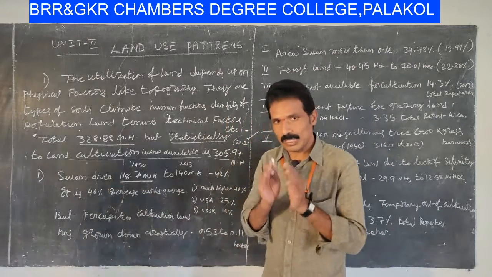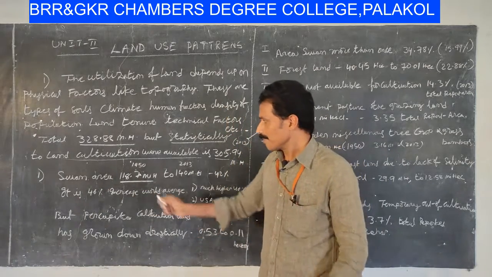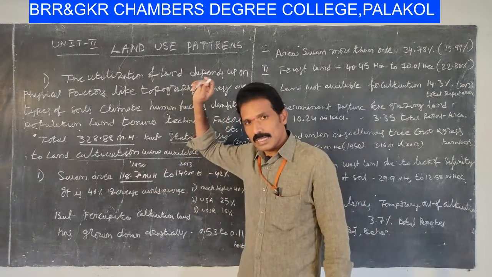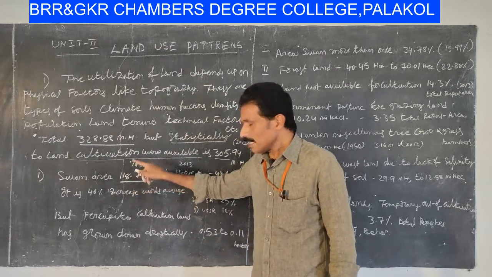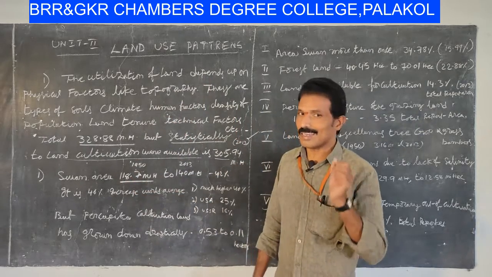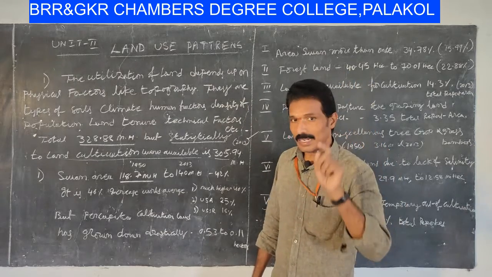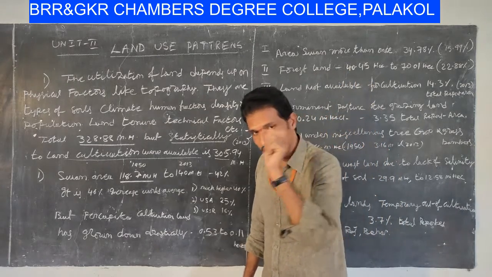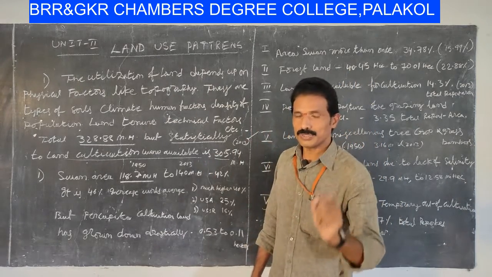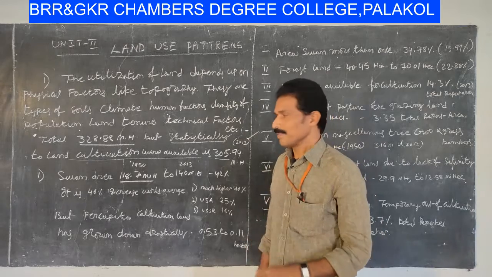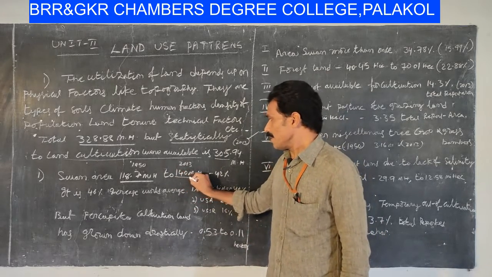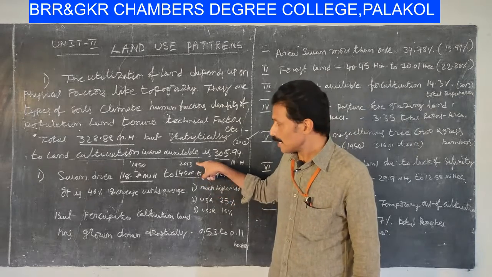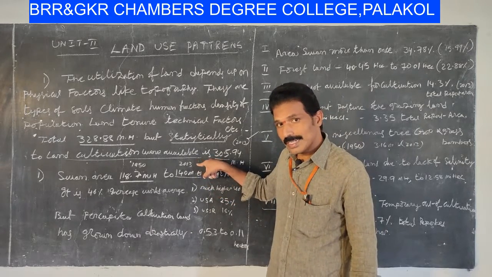The total sown area, once upon a time in 1950, was 118.7 million hectares. But it has increased to 140 million hectares according to data of 2013.